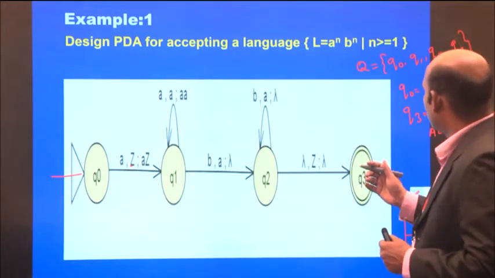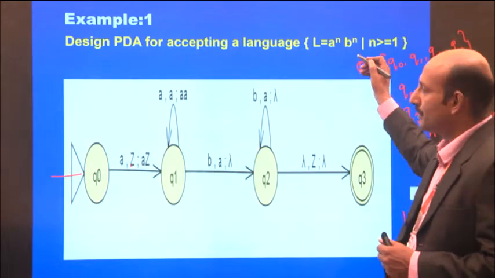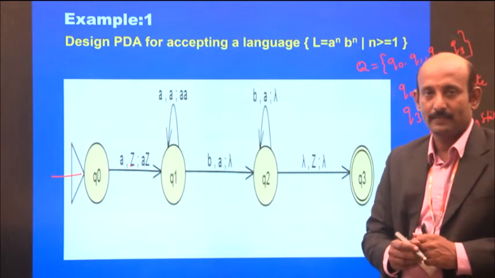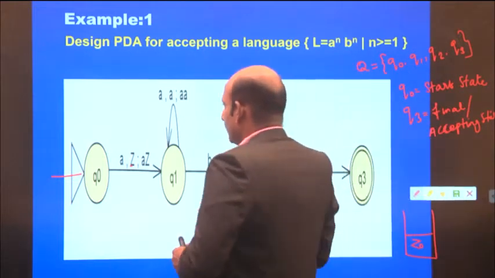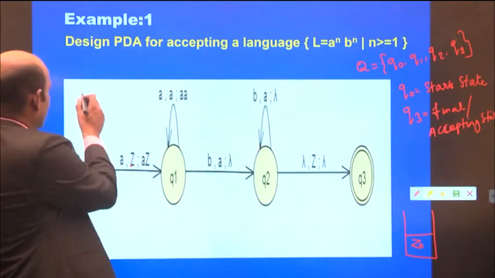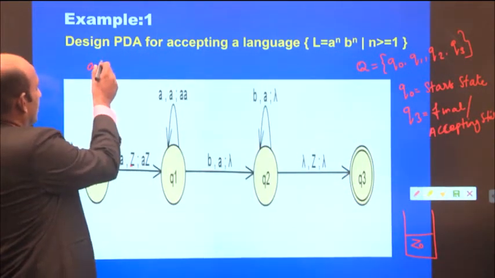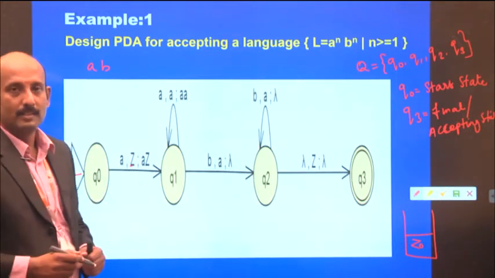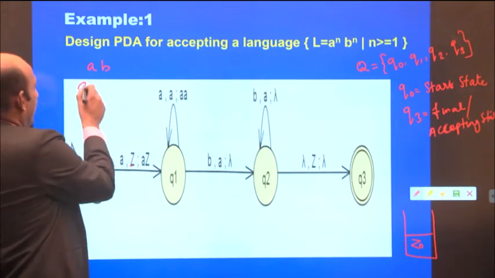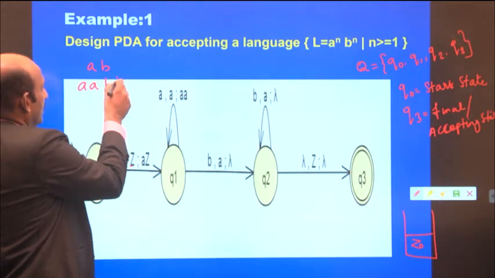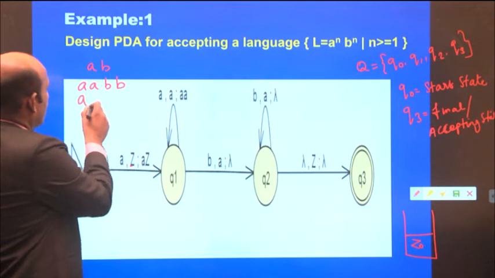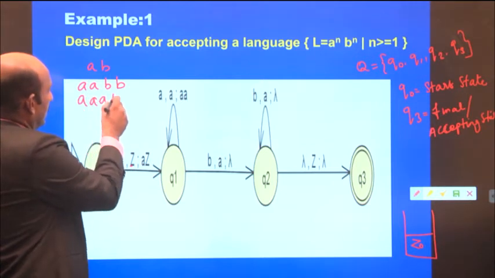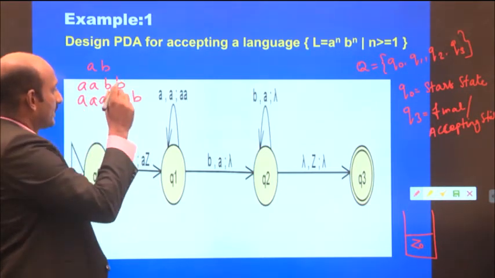In this one, the number of A's and the number of B's are equal, for example AB, AABB, and so on, likewise.